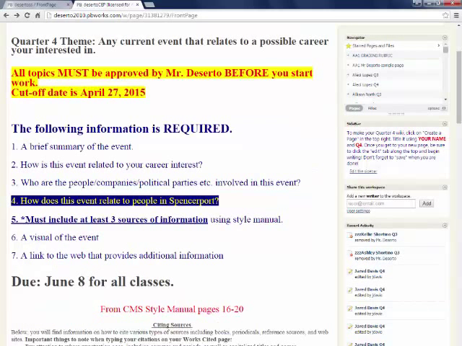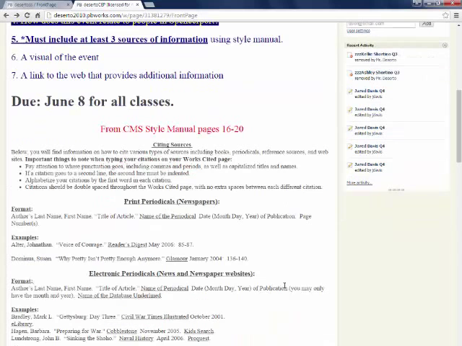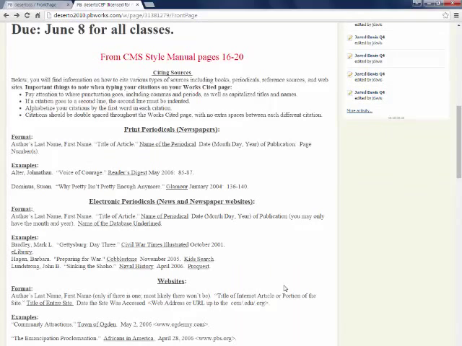The front page will also have all of the requirements, questions that are required, sources of information, visuals, links, things like that. It will have the due date on there for which classes. Because this is a research project, they have to have a sources cited page or section on there.